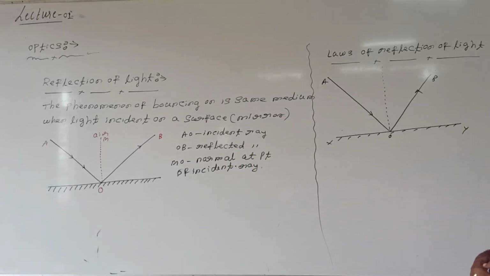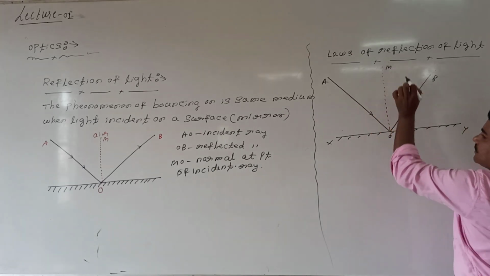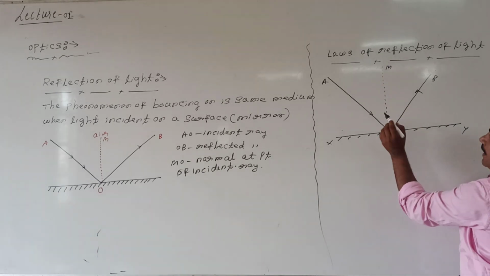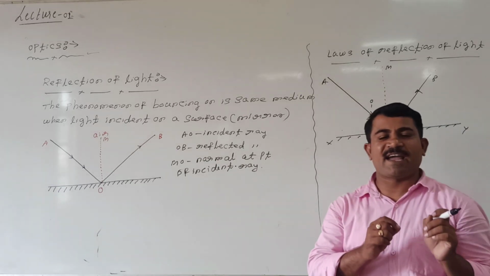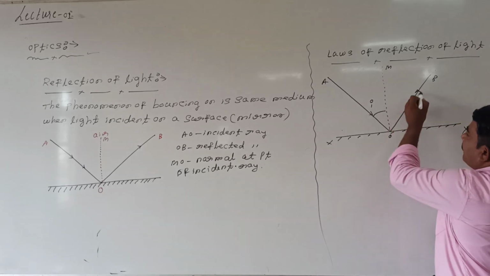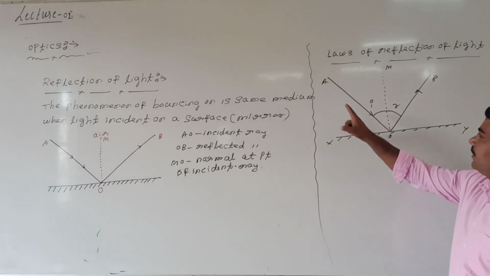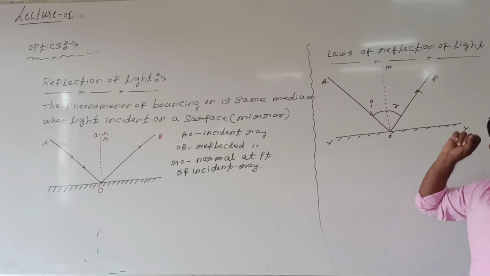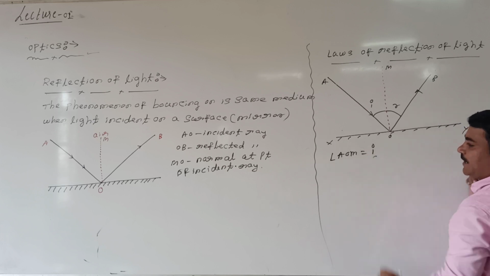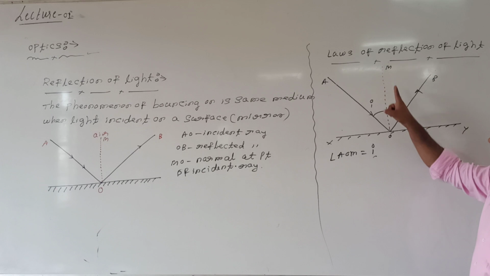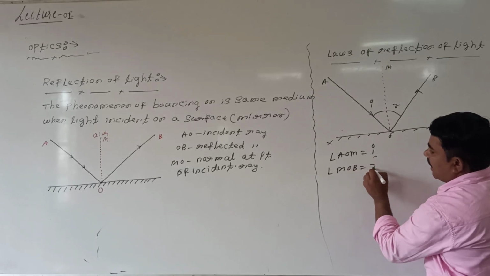Angle AOM is the angle of incidence, and angle MOB is the angle of reflection.